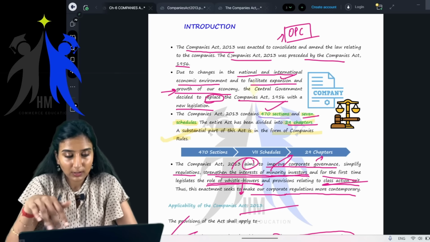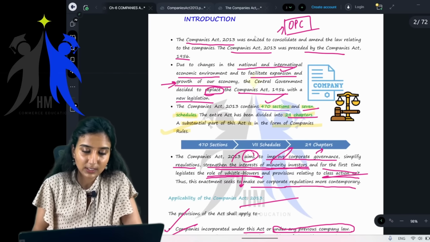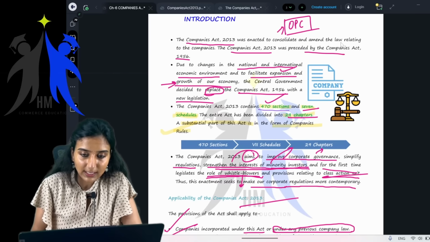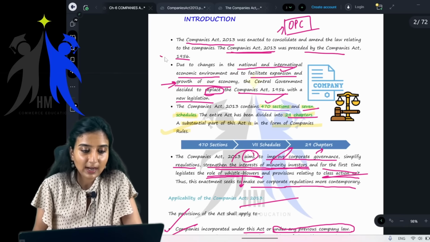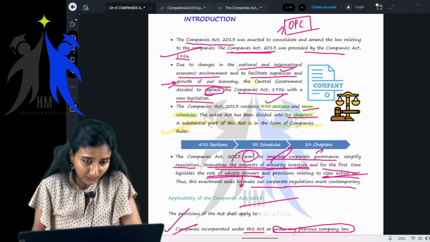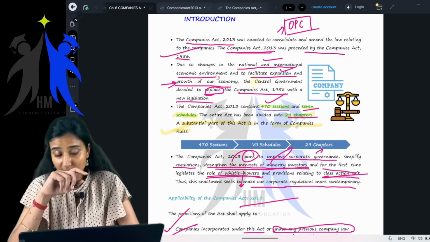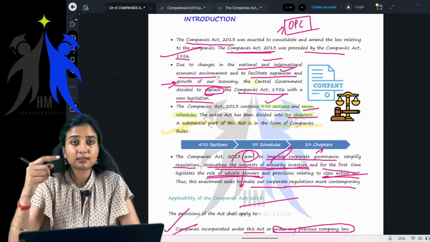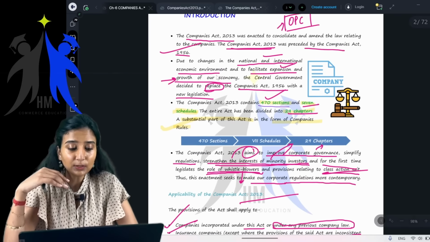Okay, now let's just revise. The Companies Act, what did we start? We started with the introduction. Companies Act 2013 was enacted to consolidate and amend the law relating to the companies. The Companies Act 2013 was preceded by which act? 1956. Due to the changes in national and international economic environment and to facilitate expansion and growth of the economy, the central government replaced the 1956 Act with the 2013 Act.